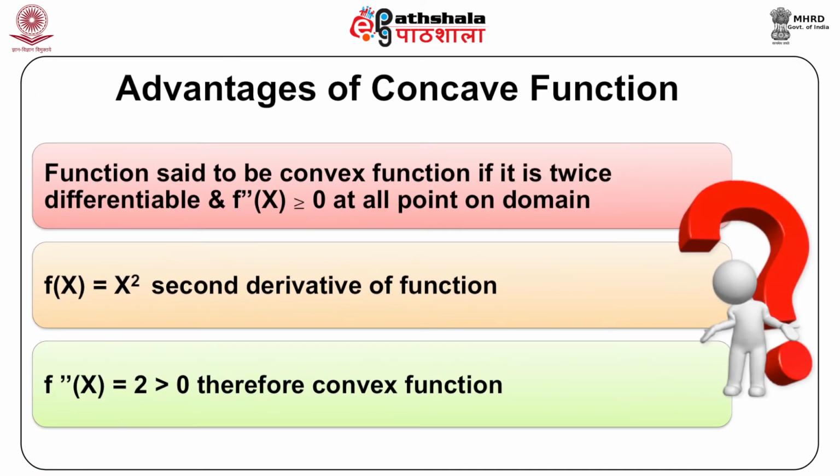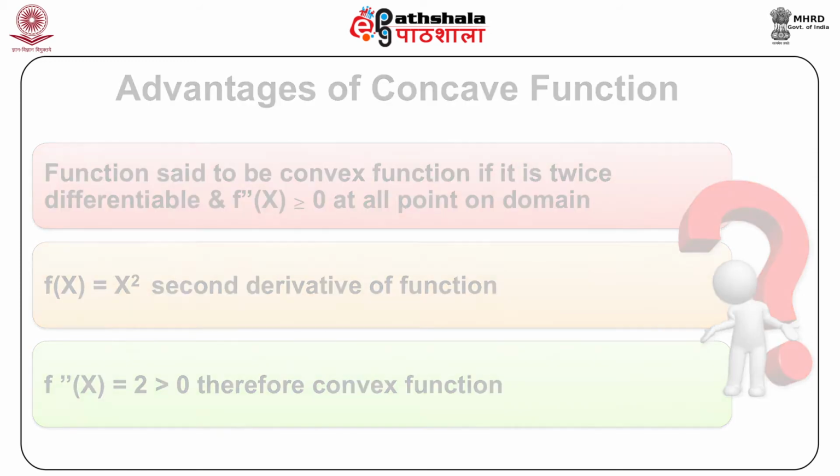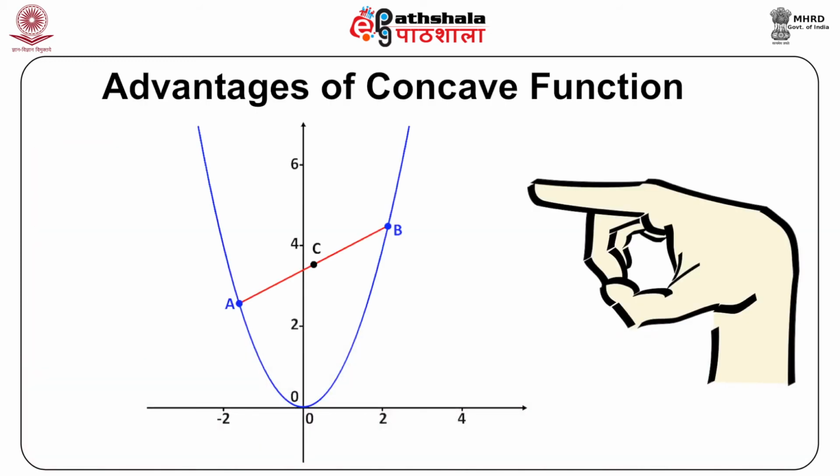Convex function. A function is said to be a convex function if it is twice differentiable and f''(x) is greater than or equal to 0 at all points on its domain. Example, f(x) is equal to x squared. The second derivative of this function is f''(x) is equal to 2, which is greater than 0. Therefore, it is a convex function. This can be explained with the help of a diagram.